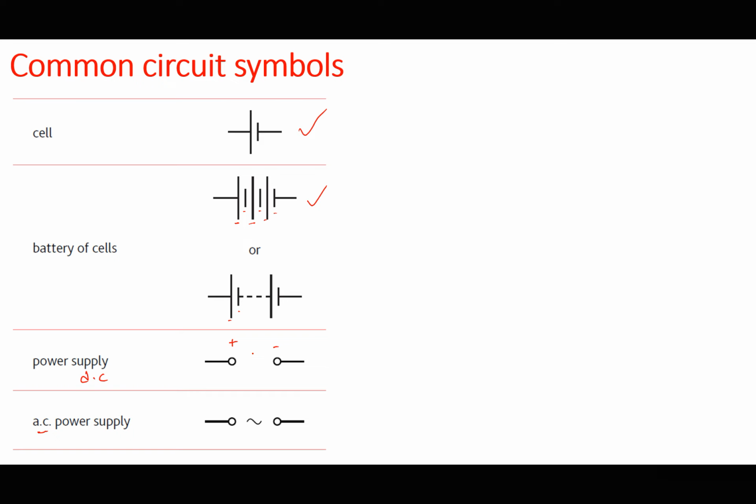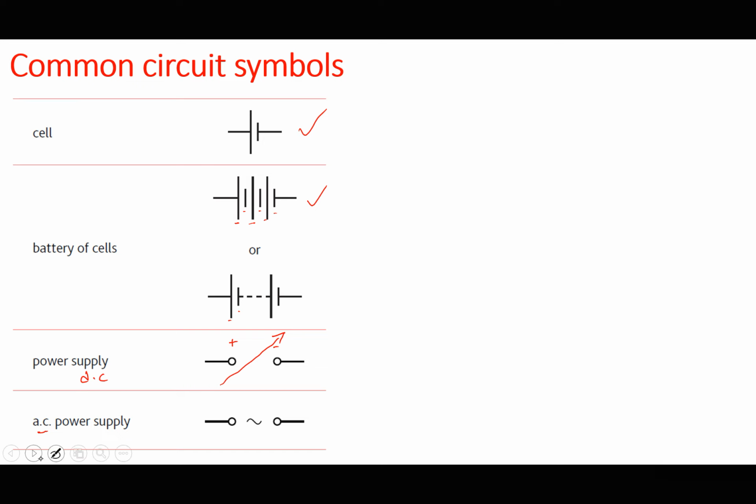It's not like a DC power supply where the terminals remain permanently positive and permanently negative. Now, if I put an arrow into it, for example, I put an arrow here, it becomes a variable DC power supply. In other words, a power supply which I can adjust from a certain value to another value. It becomes a variable DC power supply.